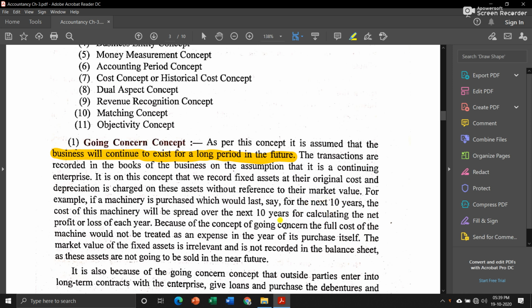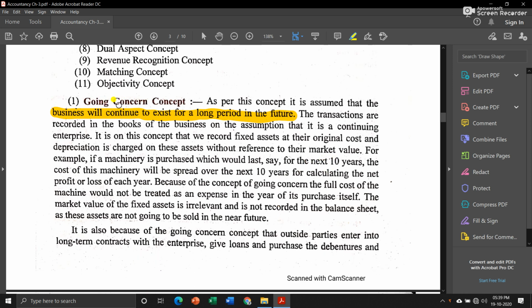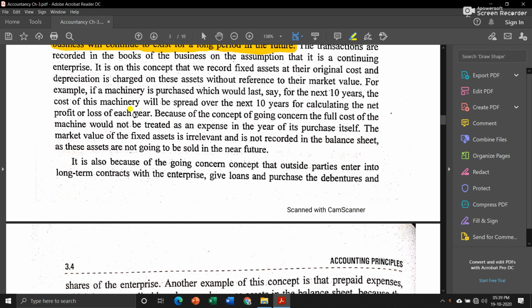So that is the main thing that you have to understand about going concern concept. You don't have to go in deep, but you have to understand the meaning of each and every concept. So in this point, you have to only remember that while starting a business, you think that your business will be running for a long period of time. This concept's emphasis is on the fact that your business will be running for a long period of time.